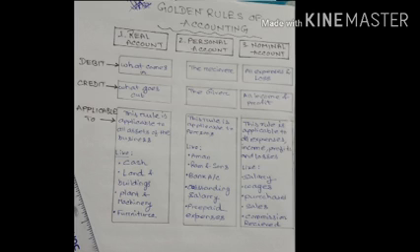In case of the real account, we will debit what comes in and credit what goes out. I'm repeating again: debit what comes in and credit what goes out. Now comes where this rule is applicable. This rule is applicable to all the assets of the business.